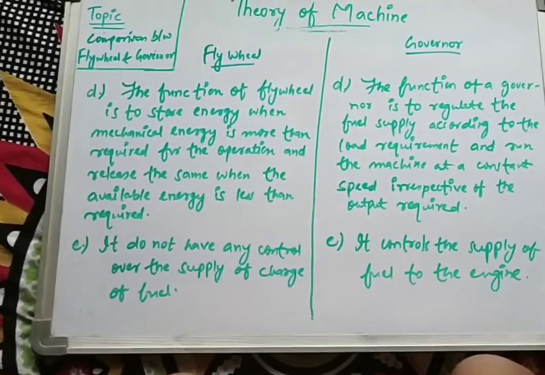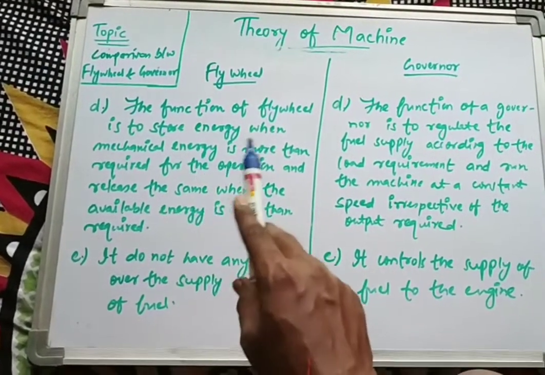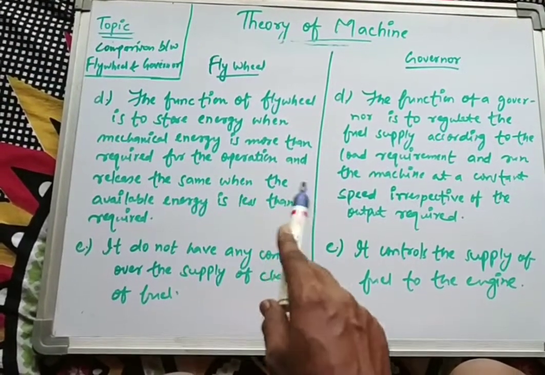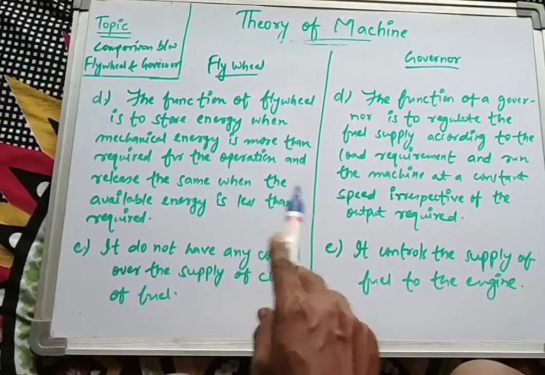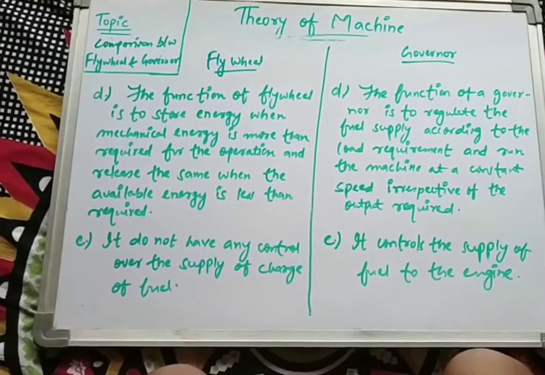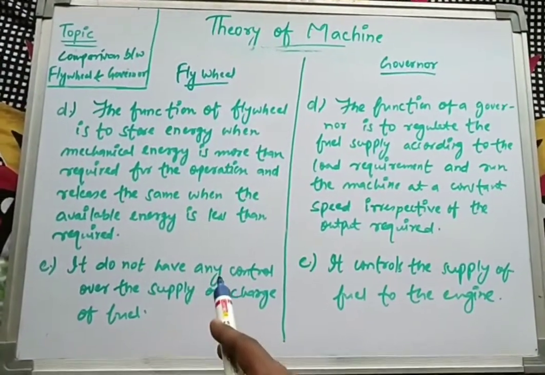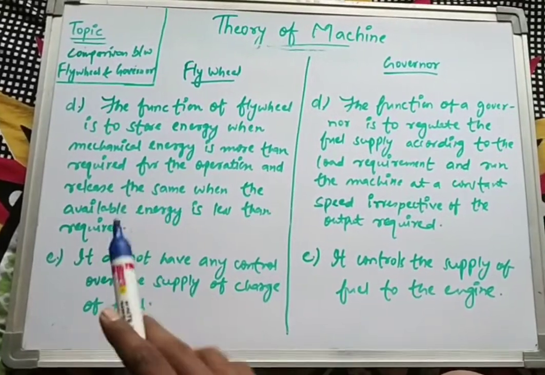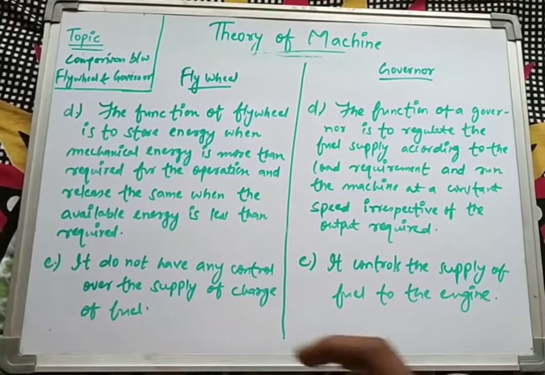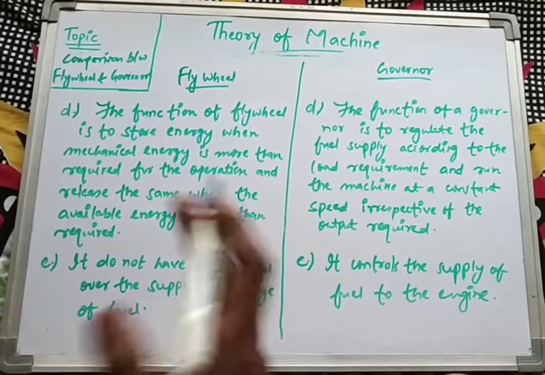Now considering a few other points of difference between flywheel and governor. The fourth point of flywheel is that the function of flywheel is to store energy when the mechanical energy is more than required for the operation, and release the same when the available energy is less than required. I've already discussed this in earlier classes: the flywheel stores energy when there is no requirement, and provides that energy when an extra amount of energy is required by the engine.